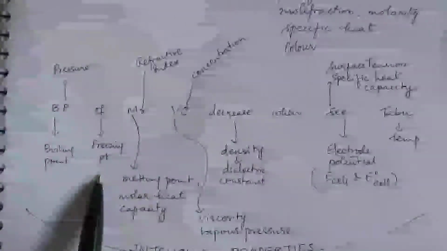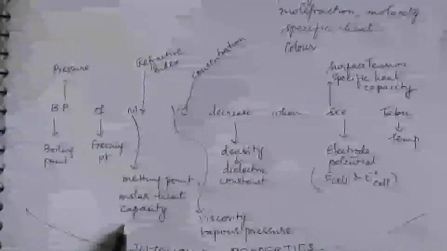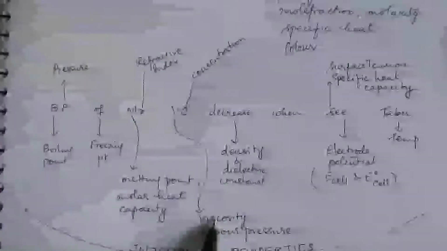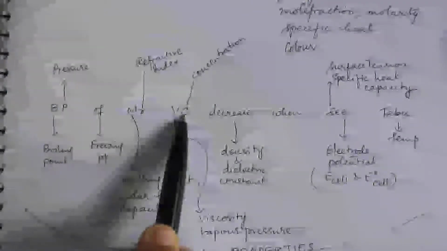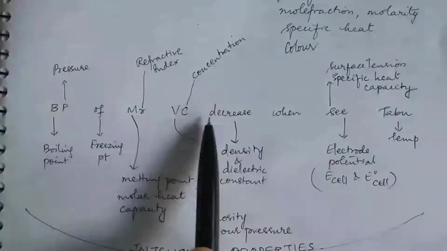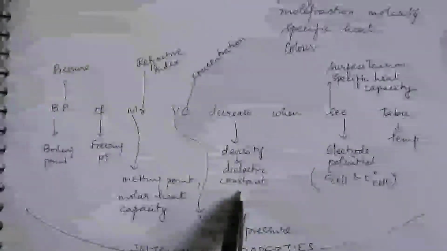Of: F for freezing point, M for melting point, molar heat capacity, R for refractive index, V for viscosity, vapor pressure, and C for concentration, molality like that. Decrease: D for density and dielectric constant.